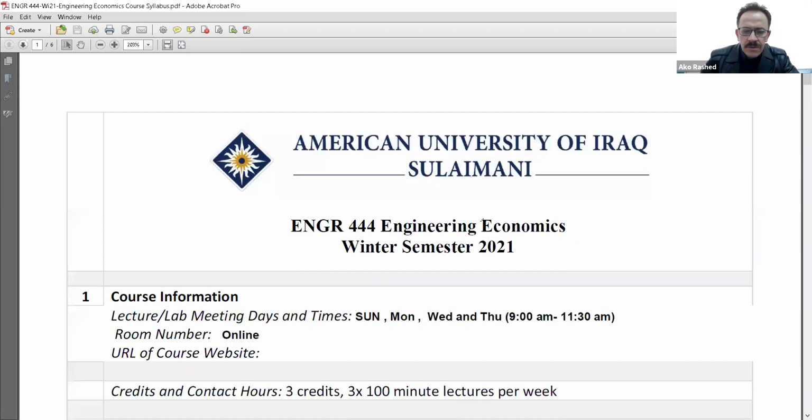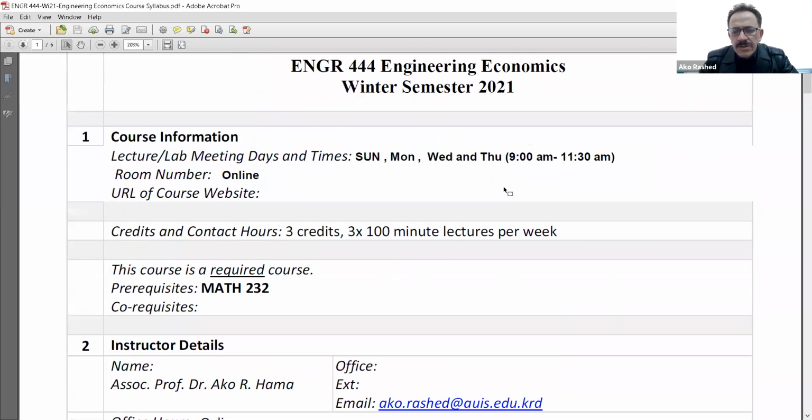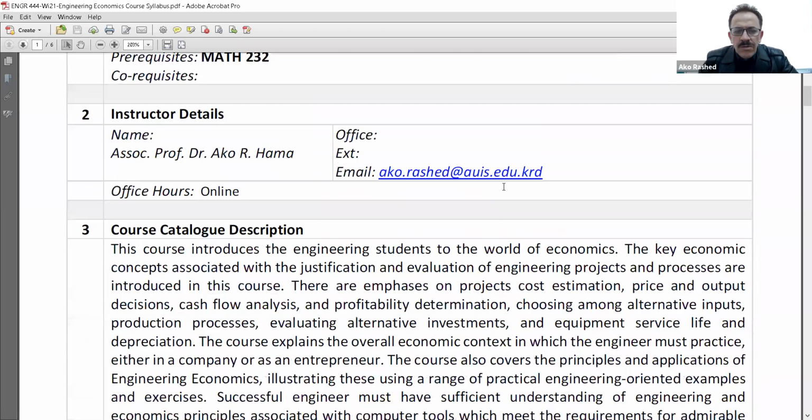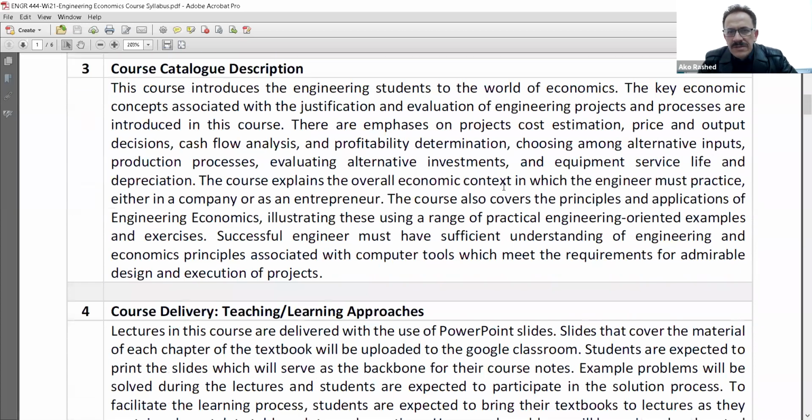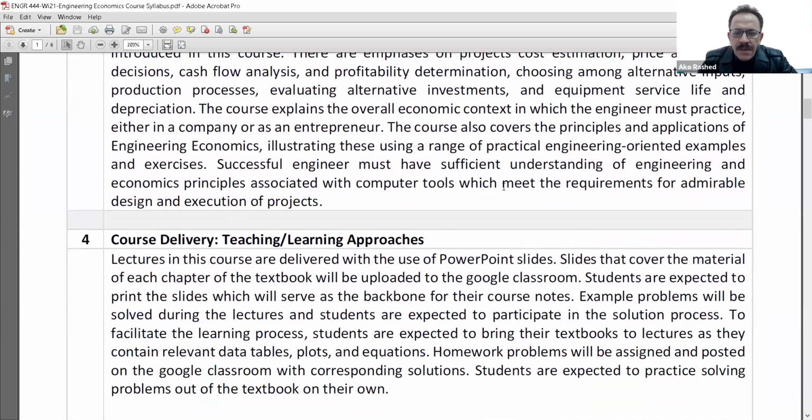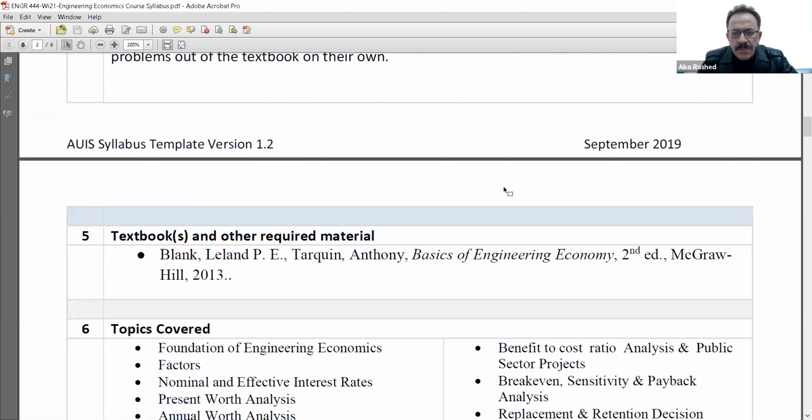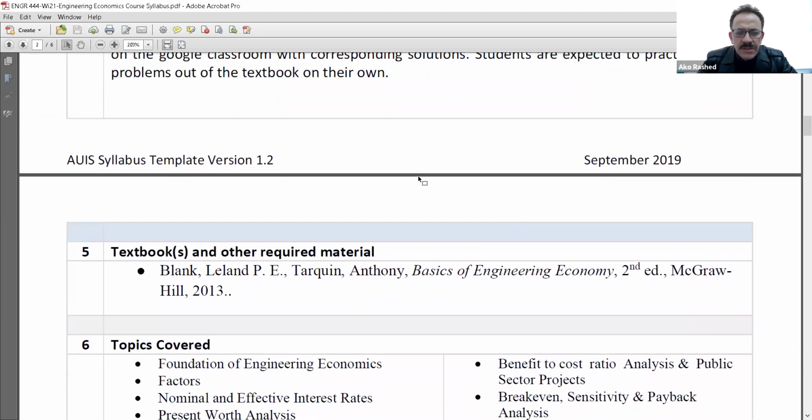In the course syllabus that you have in your classroom, all the subjects that we will have in this winter course are written. Before that, there is a textbook. Based on my experience, this is a very good book that you can have, and I already posted it to you in the classroom.